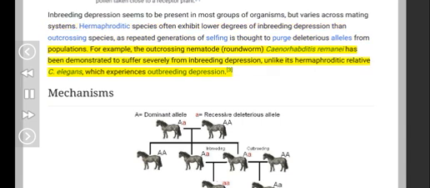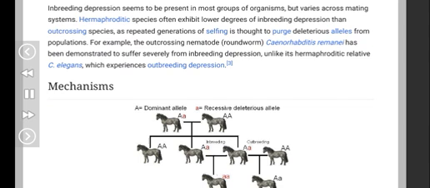For example, the outcrossing nematode roundworm Caenorhabditis remanei has been demonstrated to suffer severely from inbreeding depression, unlike its hermaphroditic relative C. elegans, which experiences outbreeding depression. Example of inbreeding depression. Mechanisms.